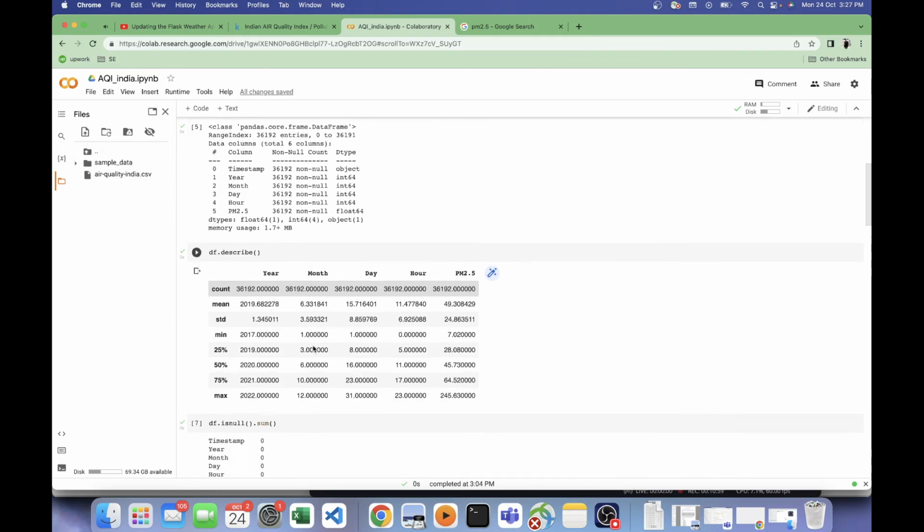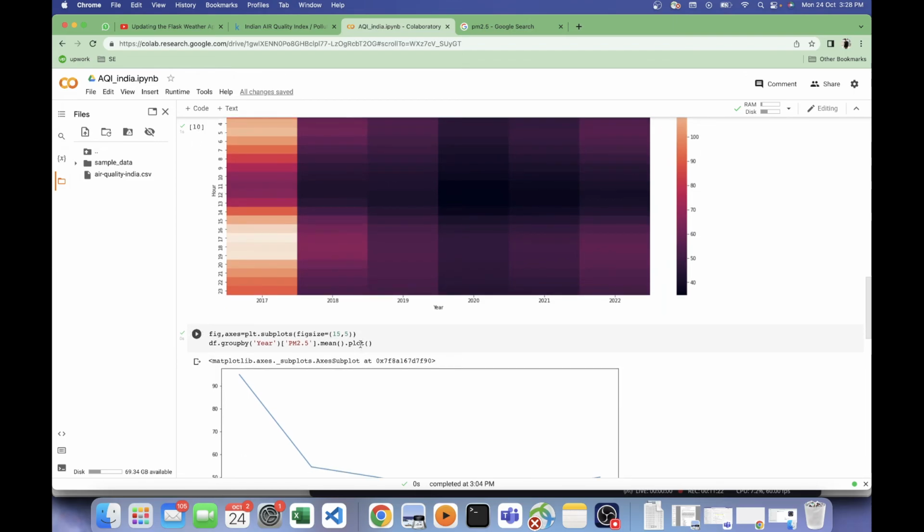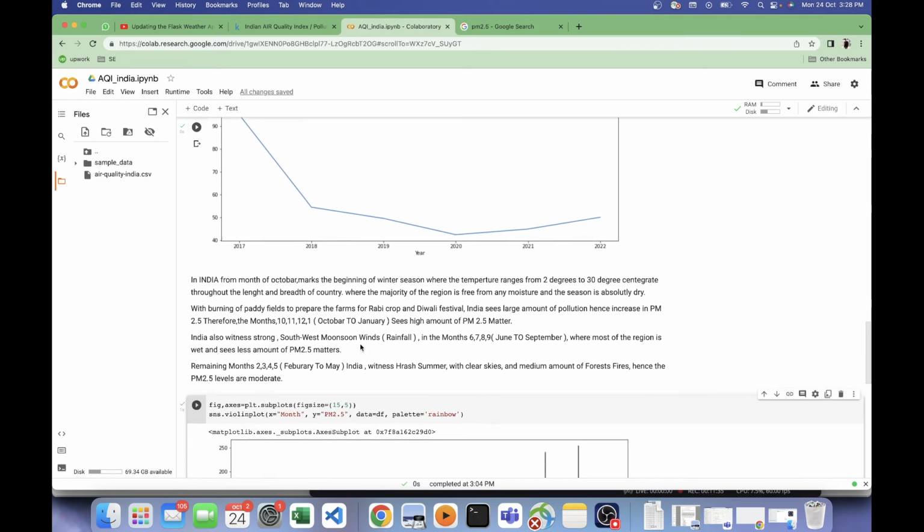But for now, up till now, in this video we saw how the AQIs were from 2017 to 2022, and we saw what were the major reasons because of which there was a dip in 2020, and the reason why it's really high from October to January. So really the asthma patients and those people would be having a lot of problems when it comes to the quality of air.